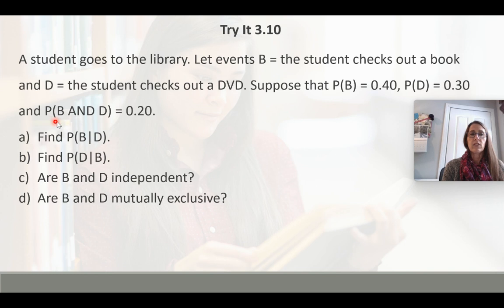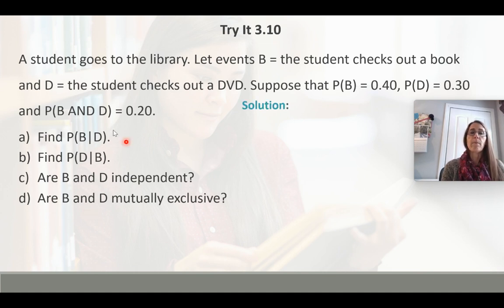And the probability that the student checks out a book and a DVD is 0.2. So we're going to find the probability of B given D. So that's picks out a book given they've already picked out a DVD. We're going to do it the other way, the probability that they pick out a DVD given they already picked out a book. And we're going to say, are the two events independent, and are they mutually exclusive?